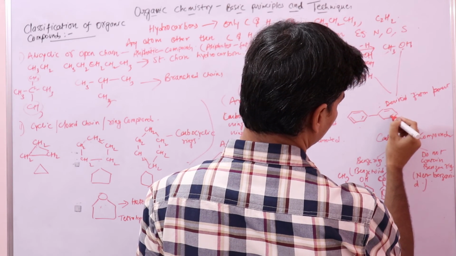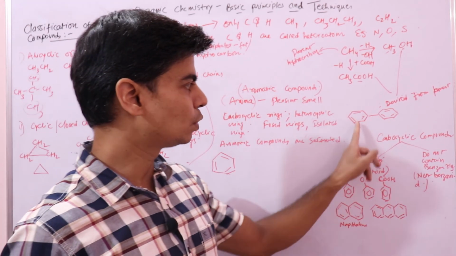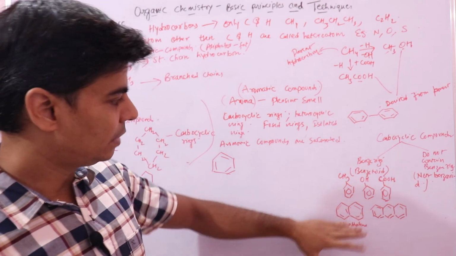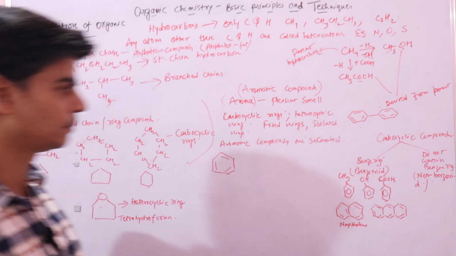Right, this kind of compound. This is a fused ring, these are isolated rings. So these can be of two types, where you have fused rings, and where you have isolated rings.